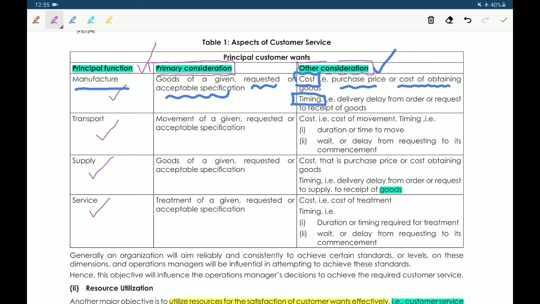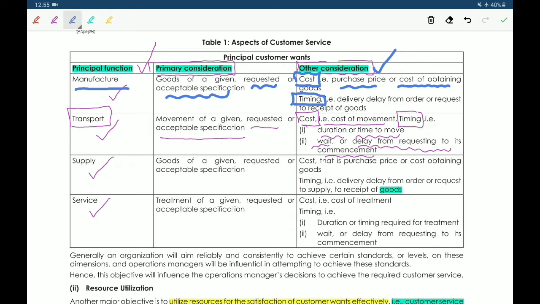Next, in respect of transport, the primary consideration is movement of a given requested or acceptable specification, as requested by the customer. Other considerations are cost and timing. In respect of cost, cost of movement. In respect of timing, duration or time to move the goods, and wait or delay from requesting to its commencement. So these are the other considerations.